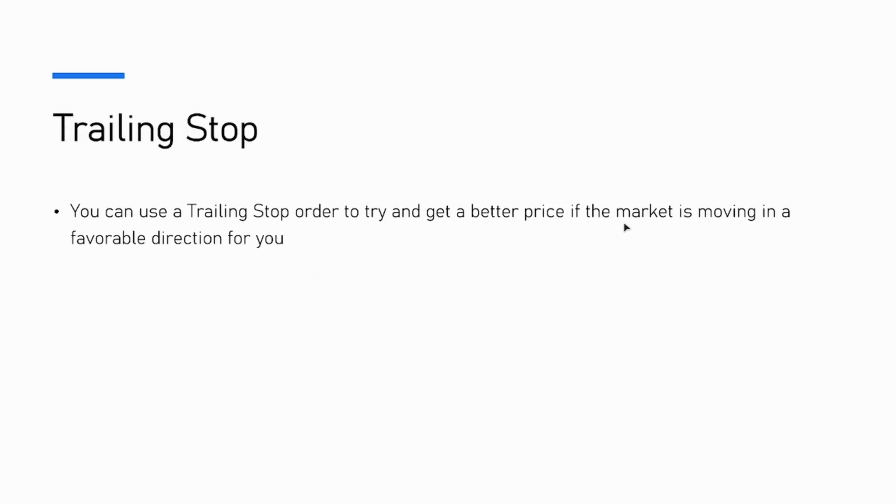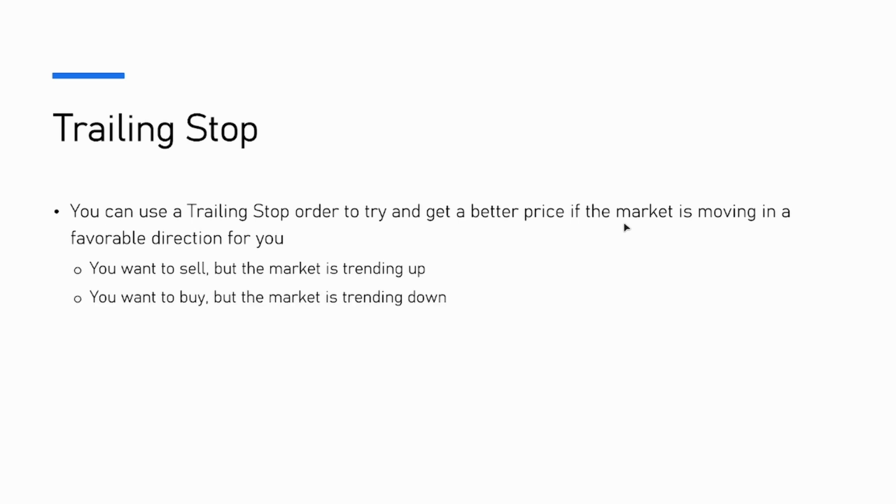Next is the trailing stop. You can use a trailing stop order to try and get a better price if the market is moving in a favorable direction for you. You want to sell, but the market is trending up, so you want to get the highest you can. Or you want to buy, but the market is trending down, so you don't want to buy too soon. You want to keep going down and buy at the bottom, hopefully.